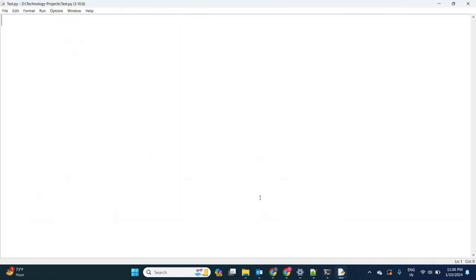So here I'm taking a class Test. First I'm taking one constructor. You know what __init__ is. Here I'm writing print object initialization.